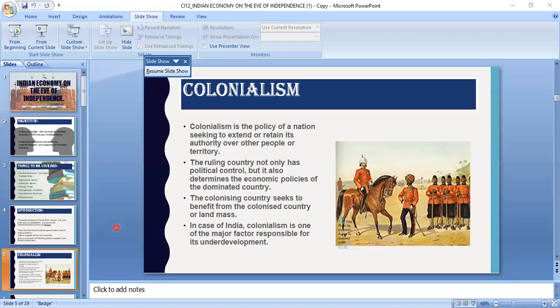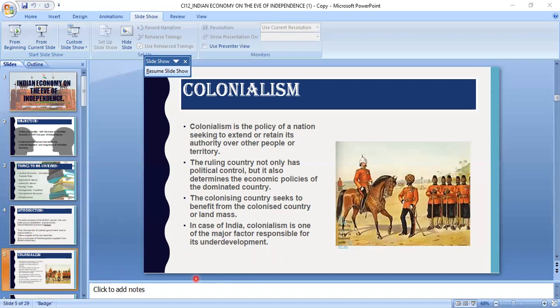Now, what do you mean by landmass here? It means that all the resources which are available in the colonized country are used by the colonial ruler for their own benefit. In case of India, colonialism is one of the major factors responsible for its underdevelopment.